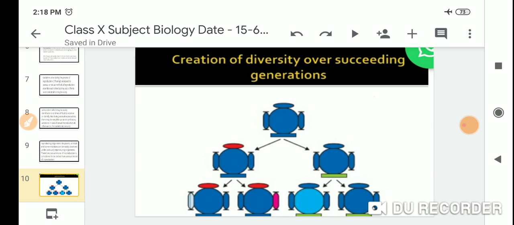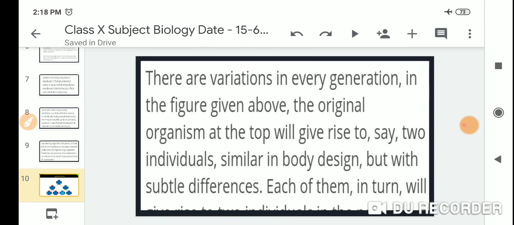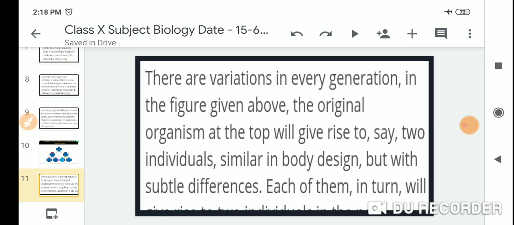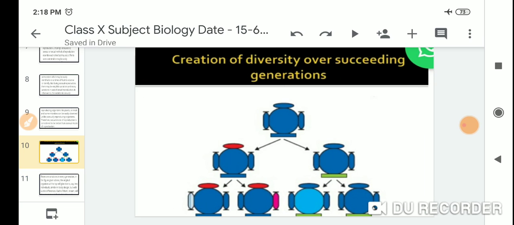Creation of diversity over succeeding generations. So look at this figure carefully. There are variations in every generation. In the figure given above, at the top is the original organism, and there are two progeny.